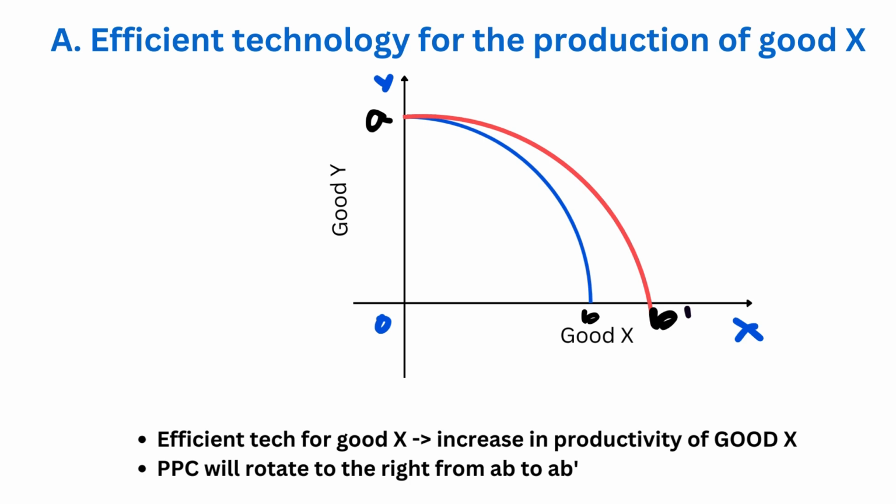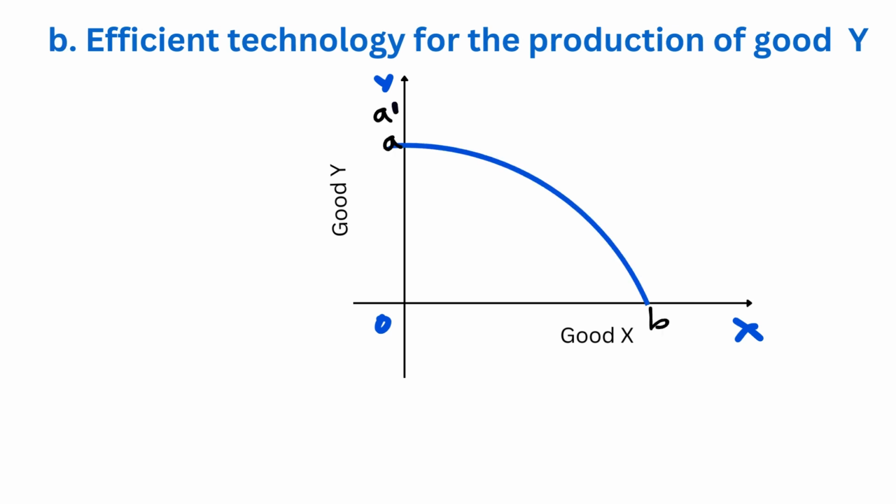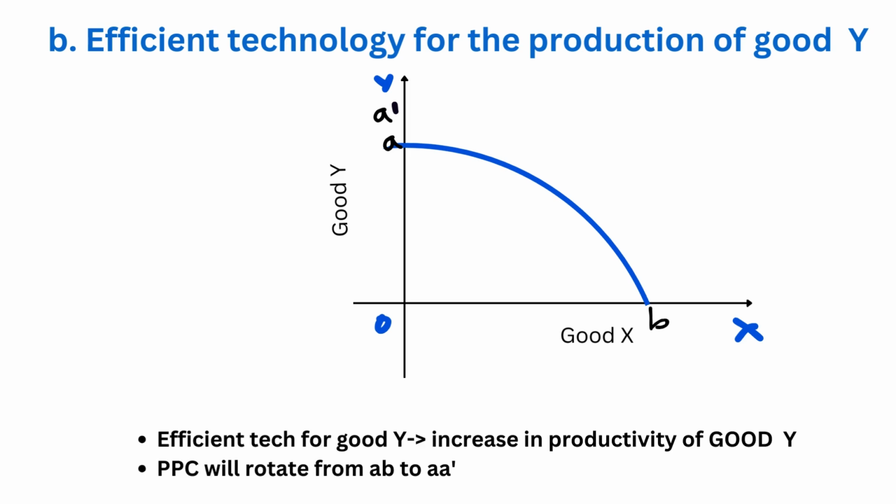There is no effect on good Y. Why? The reason is simple, because technology is only used for the production of good X. Now, what happens to PPC when efficient technology is used for the production of good Y? Again, the same. This time, the production of good Y will increase. Why? Because efficient technology is used for the production of only good Y. So the PPC will rotate from AB to A dash B.